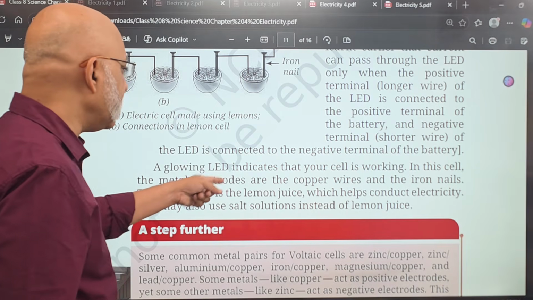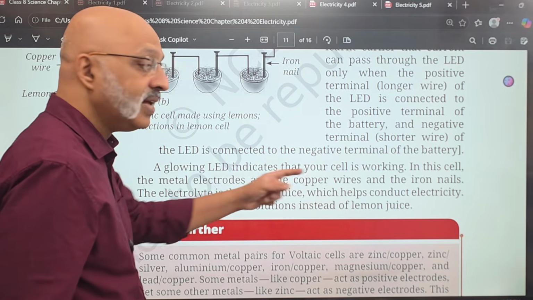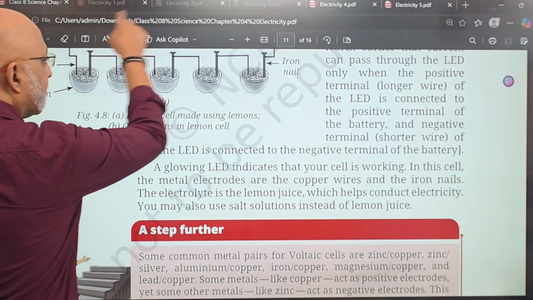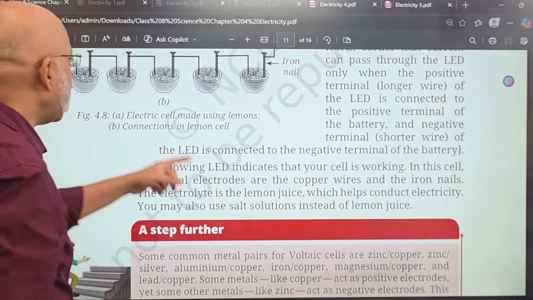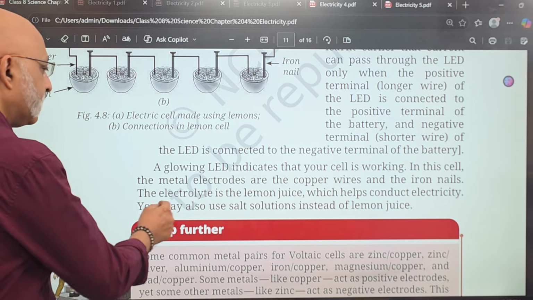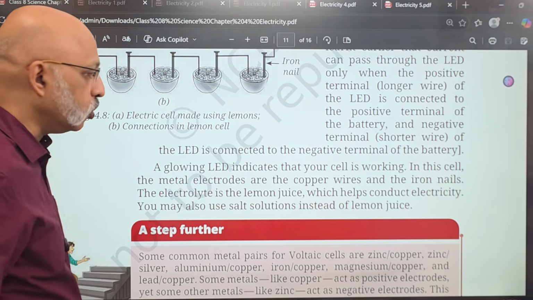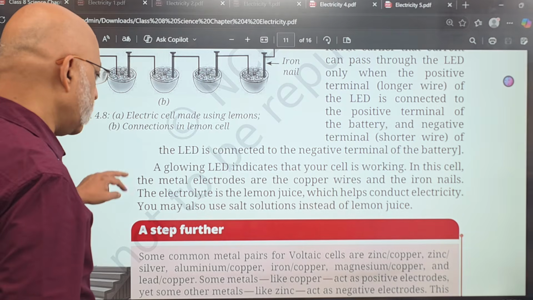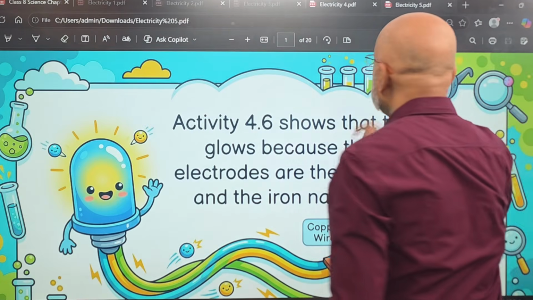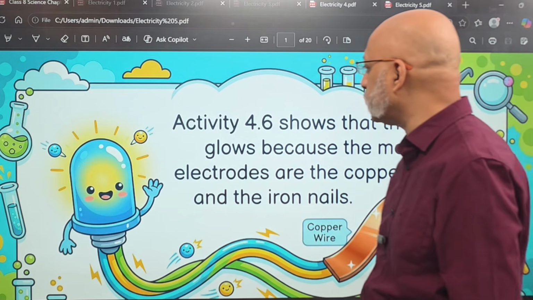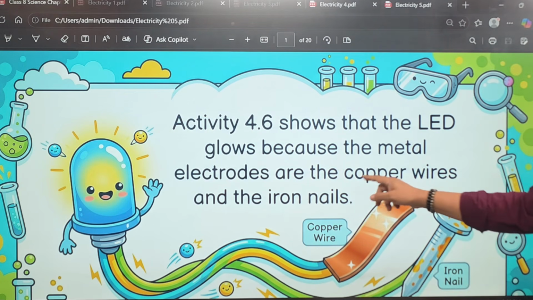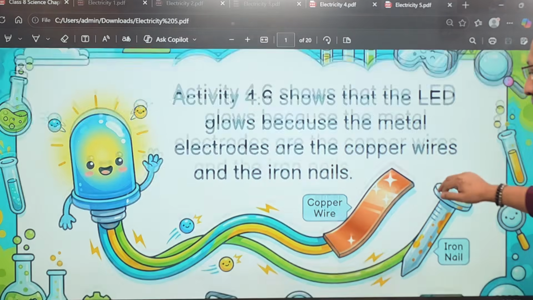In the cell, the metal electrodes are the copper wires and the iron nails. These are the iron nails, and these are the connecting copper wires. The electrolyte is the lemon juice inside, which helps conduct electricity. You can also use salt solutions instead of lemon juice, right? This is very interesting, very fascinating. This is an experiment which you should definitely try at school. It shows that the LED glows because of the metal electrodes, the copper wires and the iron nails.